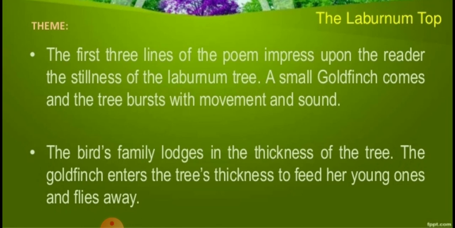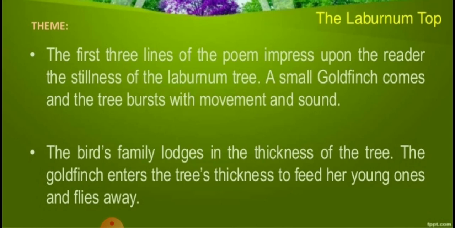After feeding them, it flies away also, right beta? So why had it come over here? Just to give the feed which she had collected from somewhere, right? She had made a beautiful nest in the thickness of the branches of the tree, right? And after feeding the baby chicks, it went away.